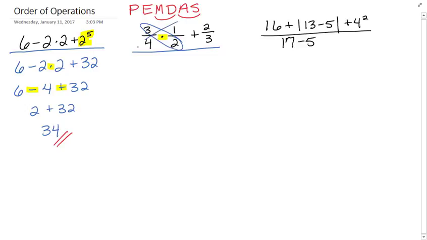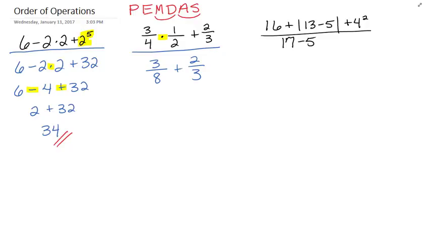Those don't share a factor, so we can't cross cancel. So we're just going to come in here and do top times top, which will give us a 3, over bottom times bottom, which gives us an 8, and then a plus 2/3.